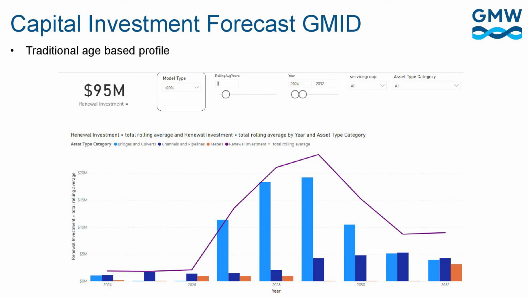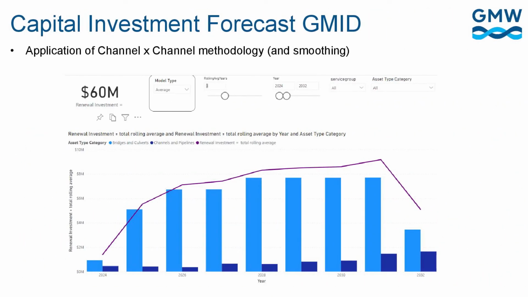The channel-by-channel approach, where we target the level of investment based on local needs and we look for alternative treatments which allow the asset life to be extended without full upgrade, we achieve a significant reduction in cost of about a third, so $95 million down to $60 million over the 8 years of the next 2 water plans.